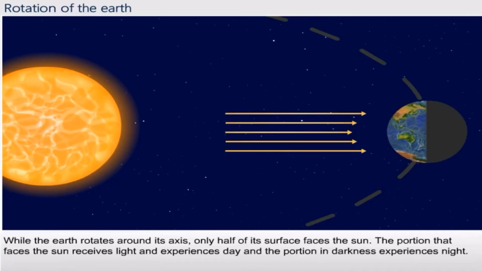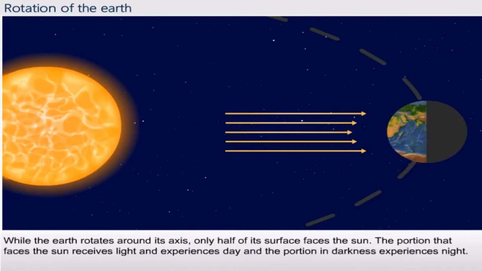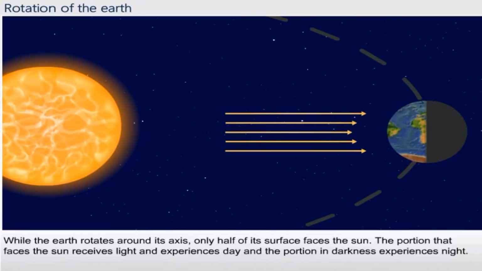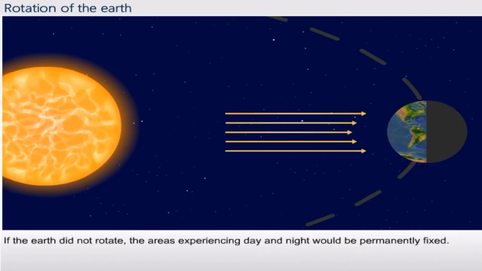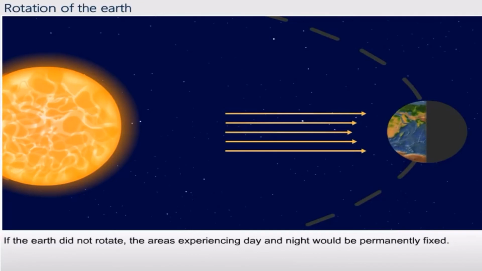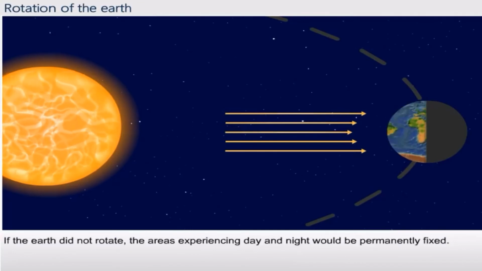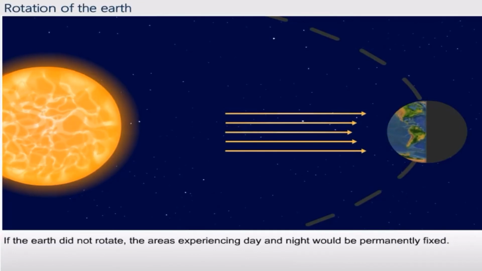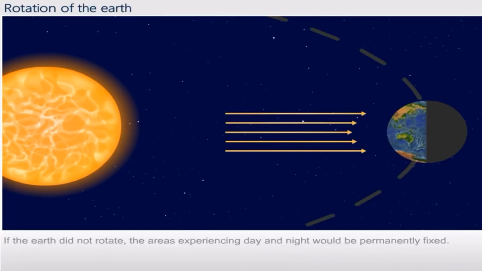Have you imagined, students, what would happen to the Earth if it stops spinning? If it stops rotating, the areas experiencing day and night would be permanently fixed. That is, the areas facing the sun would have permanent day and the areas facing the other side of the sun would have permanent night.